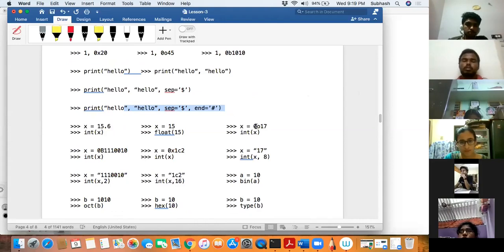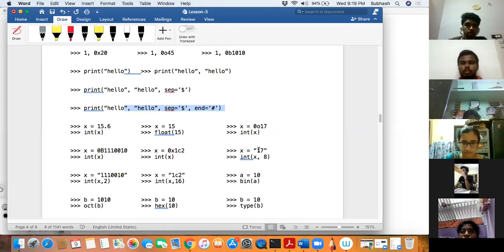Next one. X is equal to an octal number. It's an integer constant, basically converting that into an integer. So the octal number would get converted into a decimal integer. So that is your decimal number system, correct? And then this is a binary number system. X is equal to 0b, whatever it is. So when I'm asking it to convert into a decimal number system, that will now get converted into a decimal number system. Is that okay? The same thing here, hexadecimal will get converted into a decimal number system.